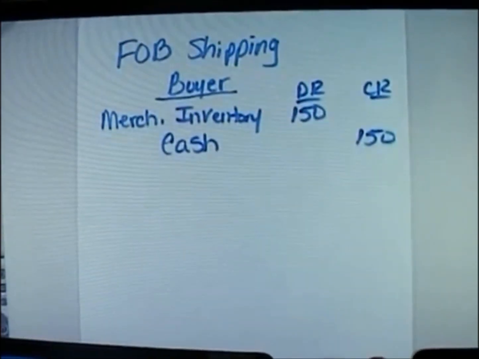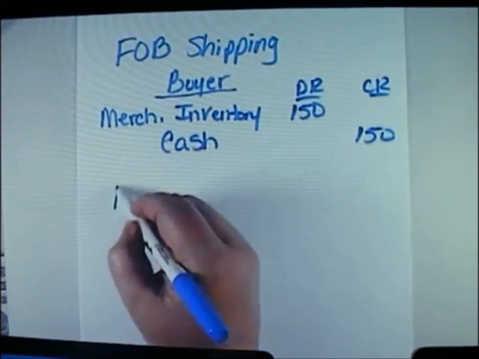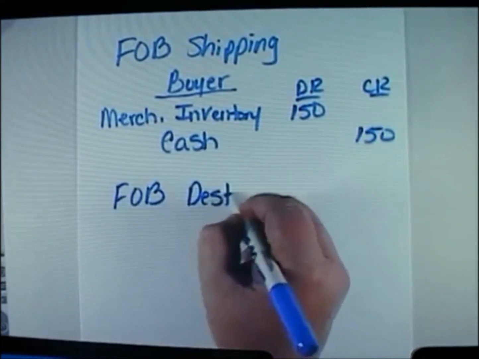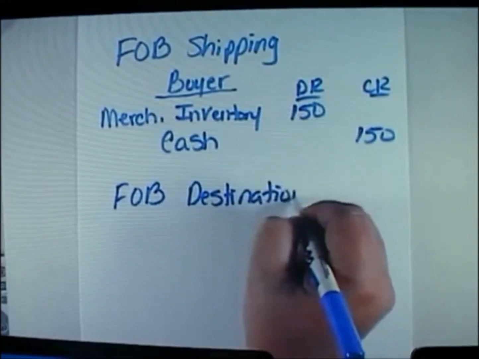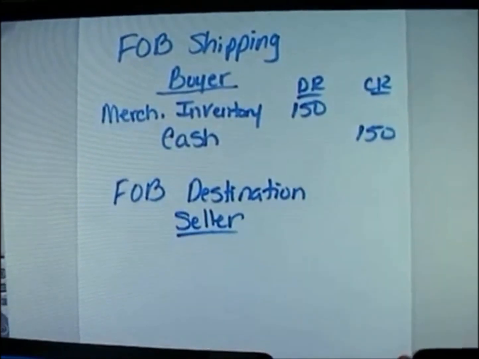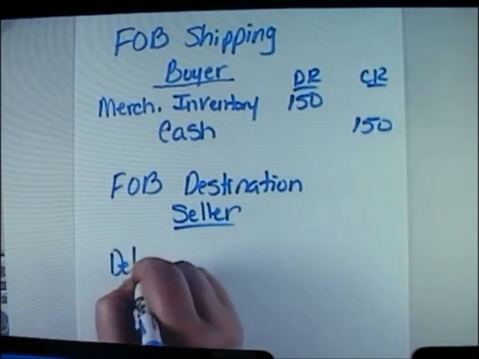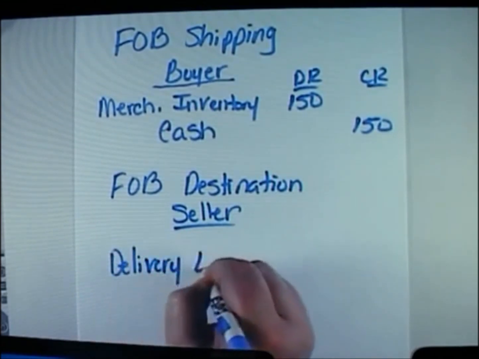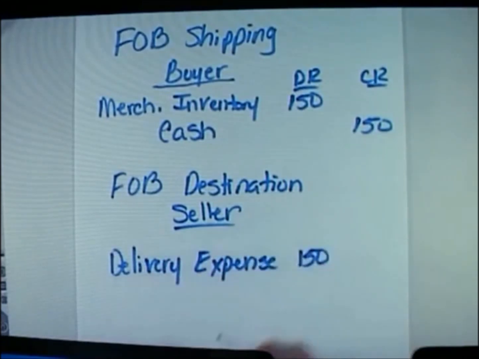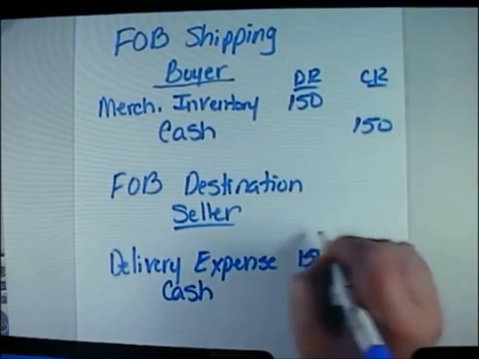Now, if the seller is responsible, we will consider this to be FOB, Freight on Board Destination. And in this particular case, the seller is responsible, and the seller will now record a debit to delivery expense for $150 and a credit to cash for $150 as well.